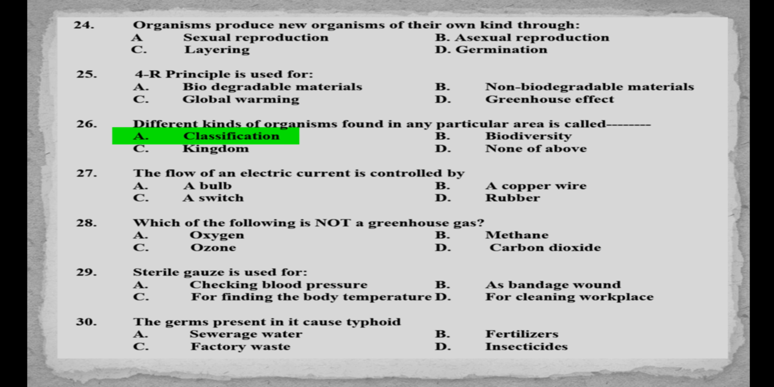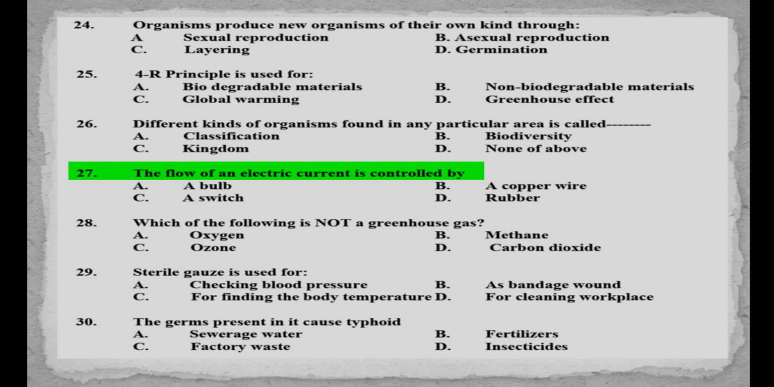MCQs number 26. Different kinds of organisms found in any particular area are called: A. Classification, B. Biodiversity, C. Kingdom, D. None of the above. Answer is option B. Biodiversity.